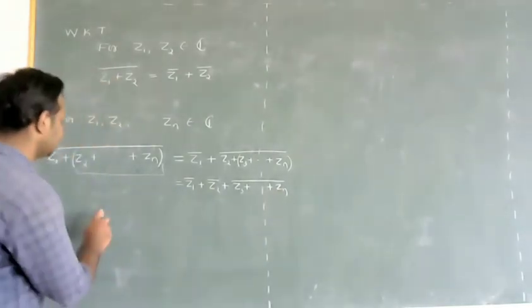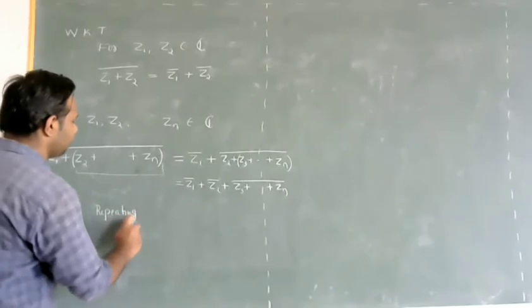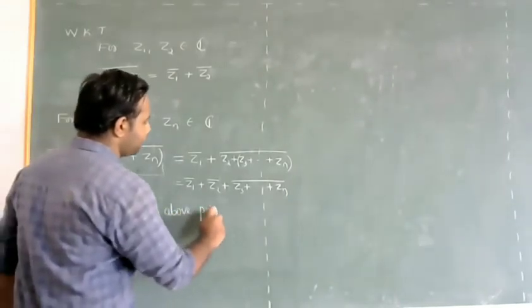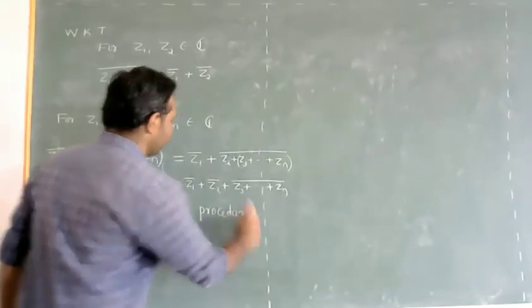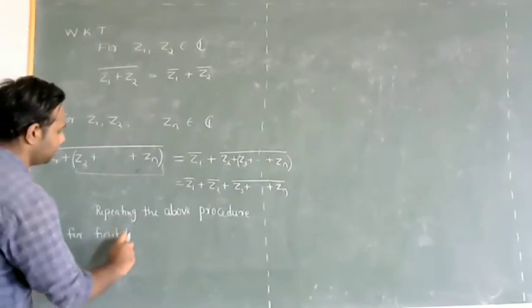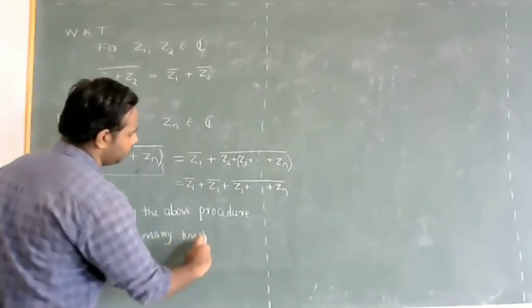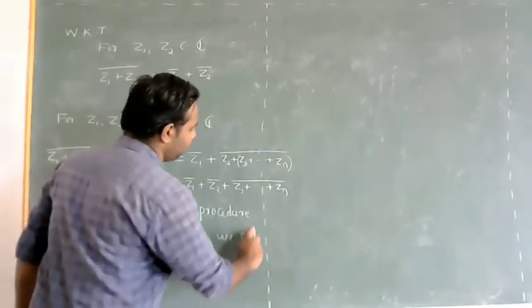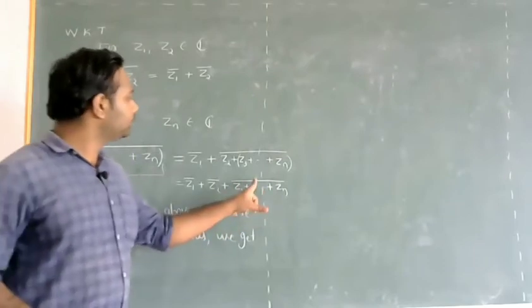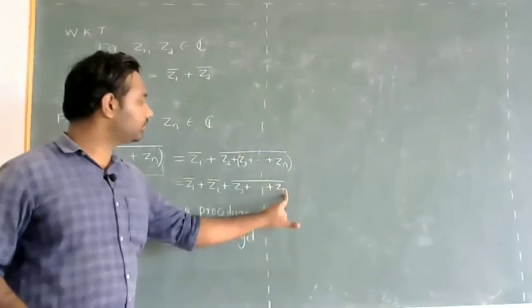Now repeating the above procedure for finitely many times, what do we get? In the next step, we group Z3 plus Z4 plus Z5 plus so on Zn.